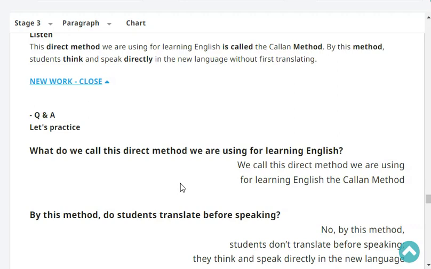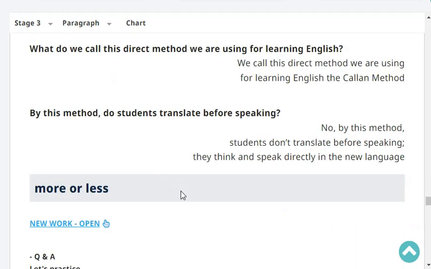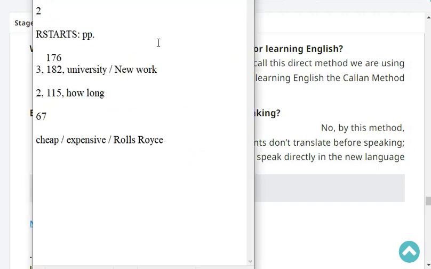By this method, the students translate before speaking? No. By this method, students don't translate before speaking. They think and speak directly in the new language. Very good.